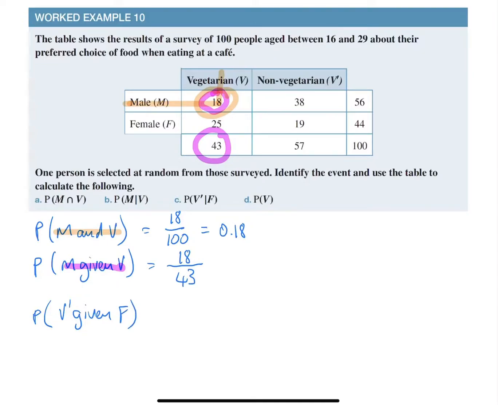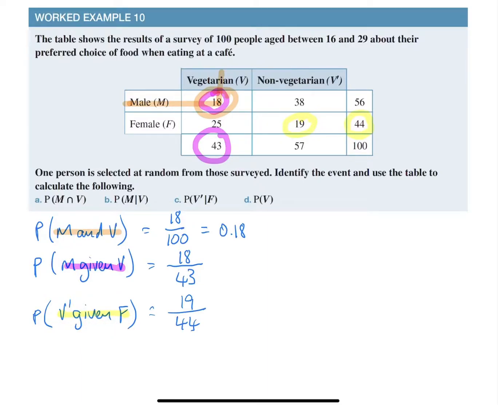What that means is we are looking at females. So given that it's female, we have to look at a total of 44. And what's the chance of picking a non-vegetarian? So of those females, which ones are vegetarians? So we can see that it needs to be out of 44. And what's the chance of picking 19 out of those? There's a 19 out of 44 chance of picking a non-vegetarian, given that we are only looking at females.